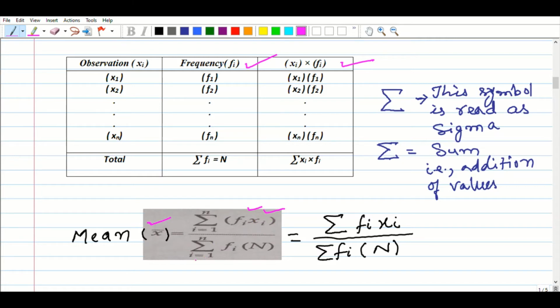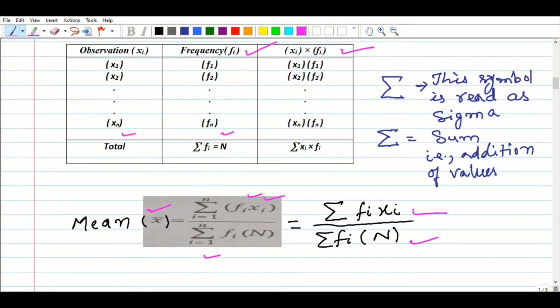Here also, n is the total number of frequencies, meaning the sum of the frequencies. I have written fi, xi without any limits, but since we have written fn, xn, we go up to xn and fn. So here I have written it simply.